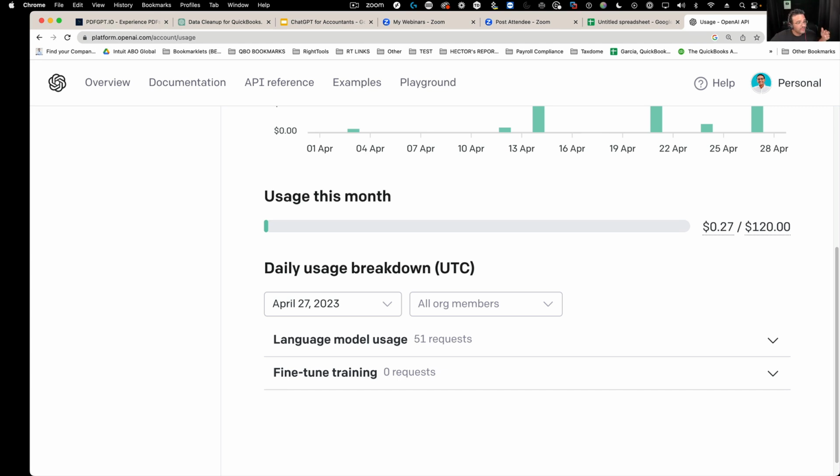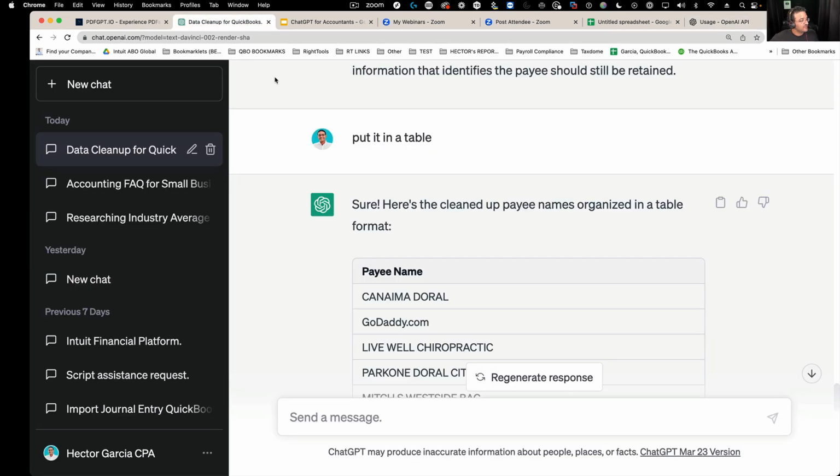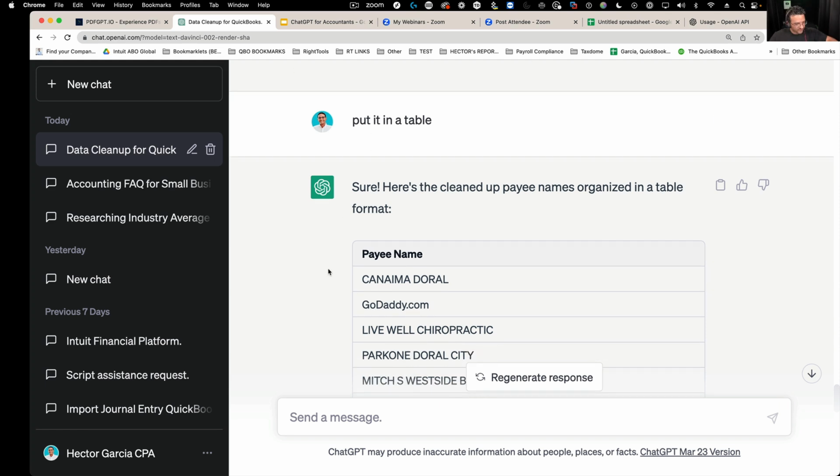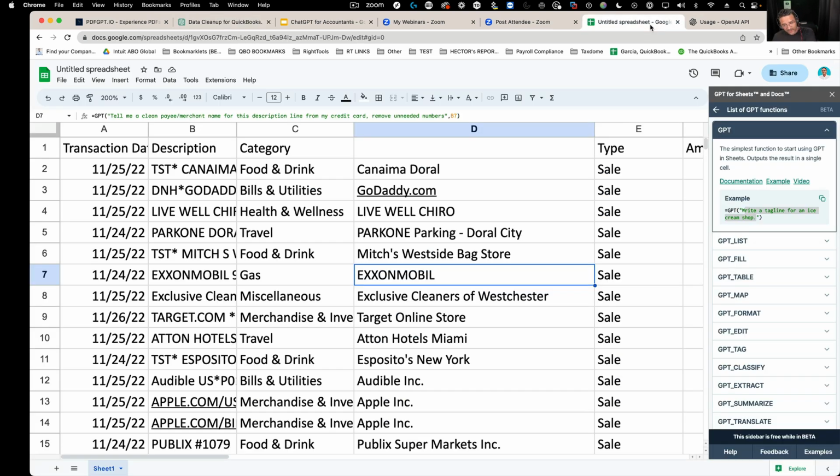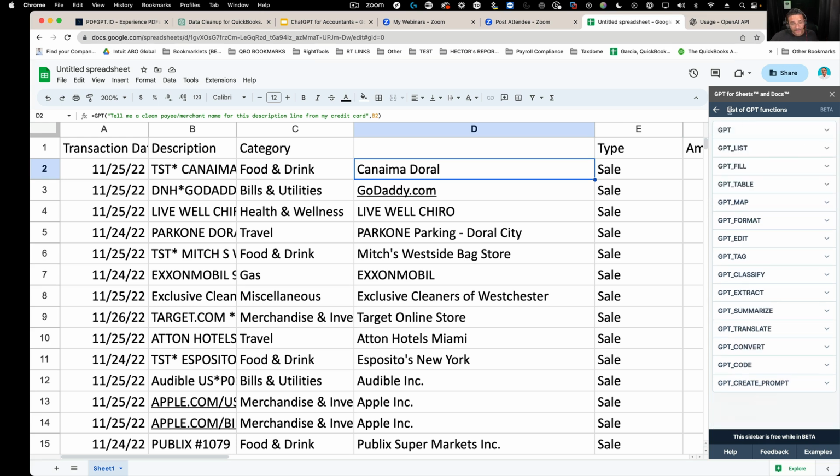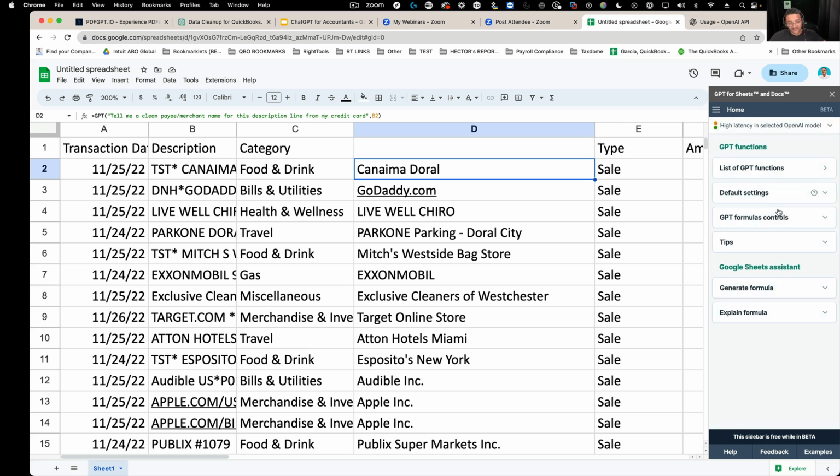The $20 a month that you can pay ChatGPT is so you can be in the ChatGPT chat and you can use it uninterrupted and you can use all the different things. That's to use it in the chat. To use it in a different app, like a spreadsheet, for example, the GPT for Sheets add-on is free, but you have to load in your API key. Without the API key, this thing won't work. Like when you first install it, it'll ask you, "Hey, what's your API key?"